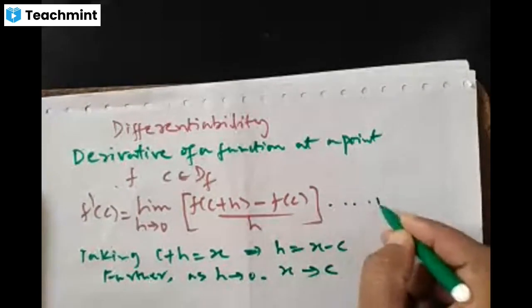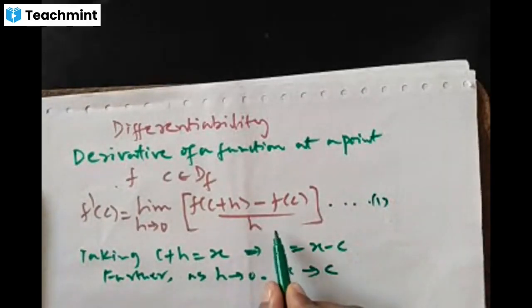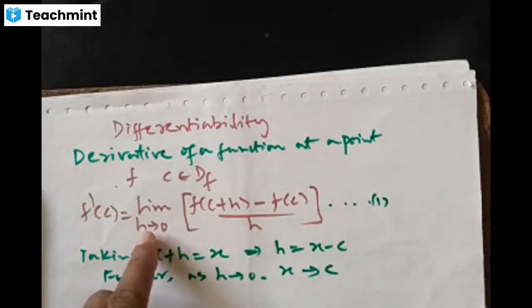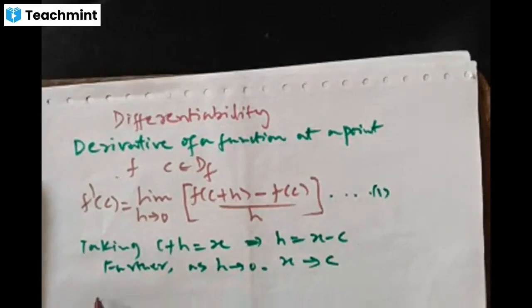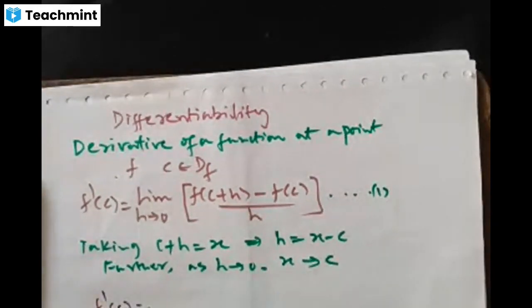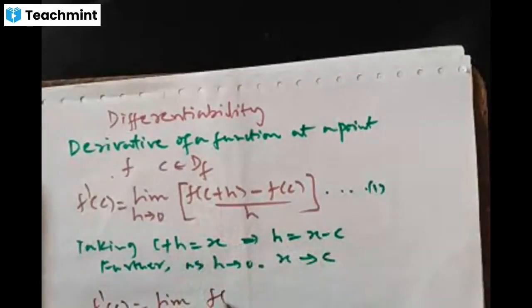Okay. Now we shall put these two in formula 1 or definition 1. What happens? If I put c plus h is x and h is x minus c, and if I replace h tends to 0 by x tends to c, then we get f dash of c is equal to limit of f of x minus f of c divided by x minus c, as x tends to c.